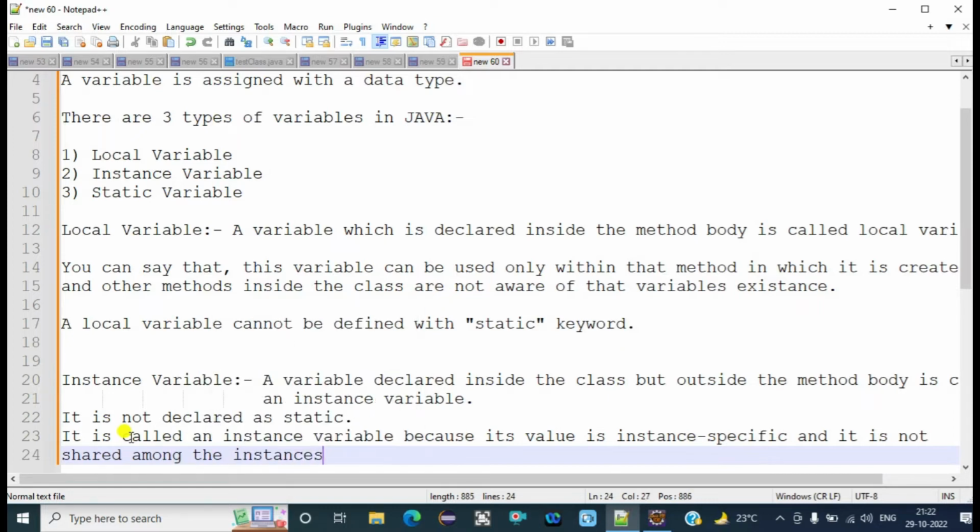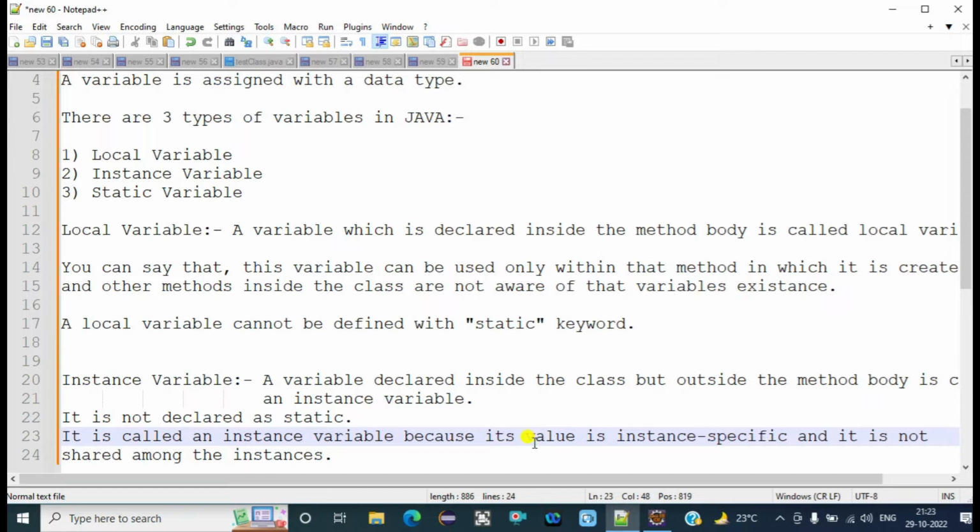The instance is the object of the class. So the value of any instance variable is specific to a particular object of the class. If we create multiple objects, the instance value of one object will not be shared with the second object. All the values of the instance variables are specific to the particular instance which we are creating.